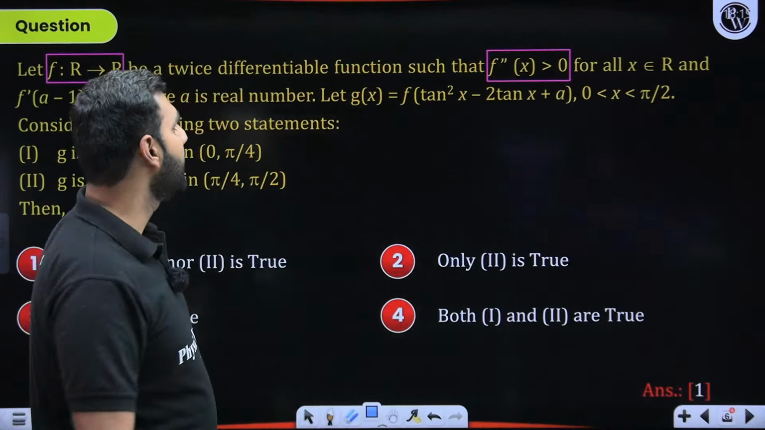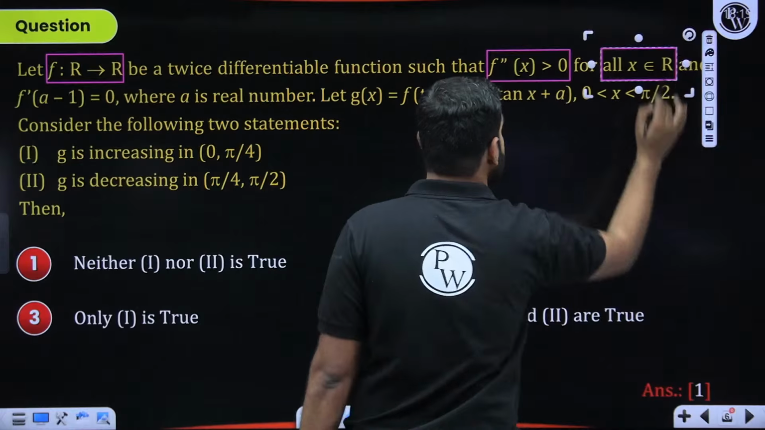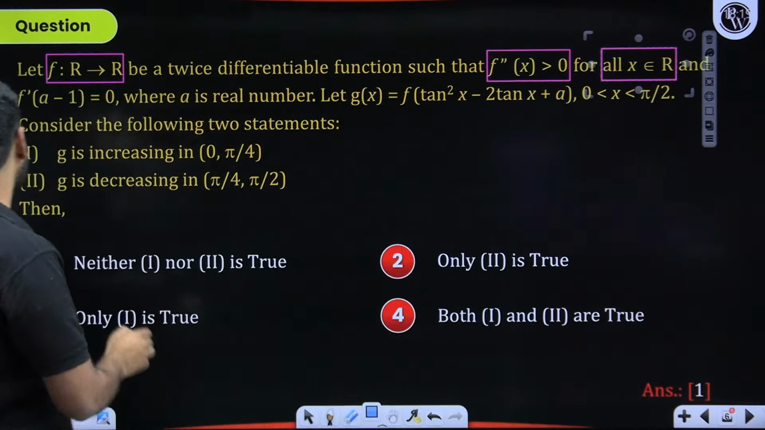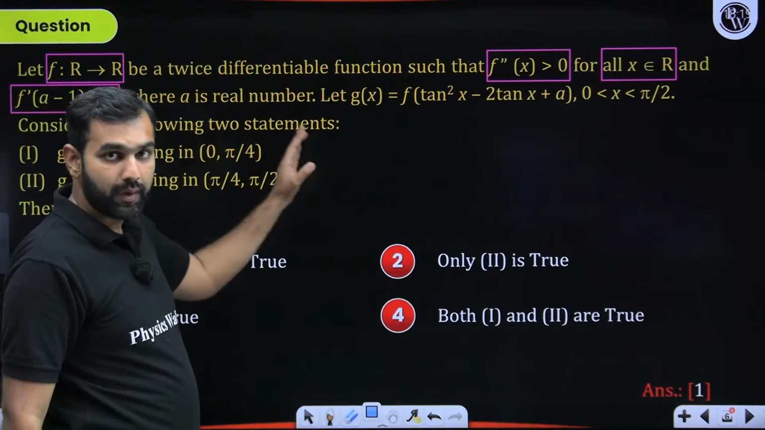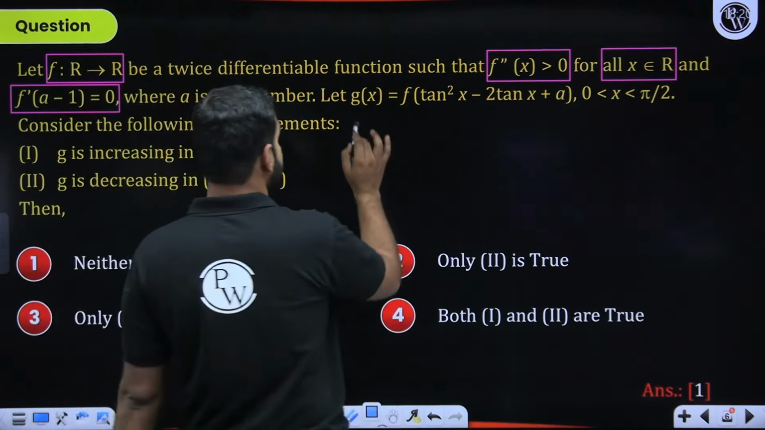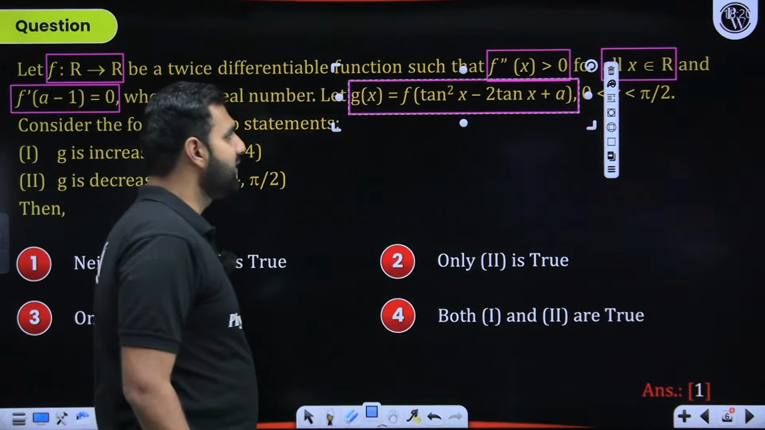Great. Now going ahead with this, it says that this is true for all the x which are real. And we are given one more information that f dash a minus 1 is 0, where a is a real number. Let g of x, now they have defined g of x as a function, which is this, for x between 0 to pi by 2.